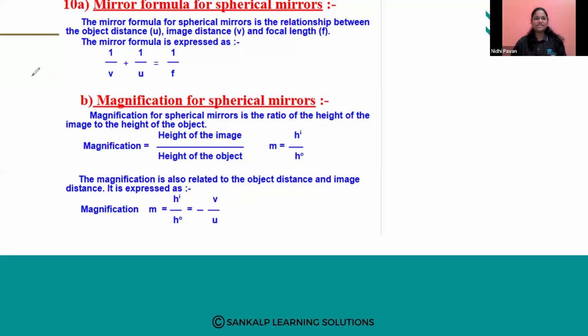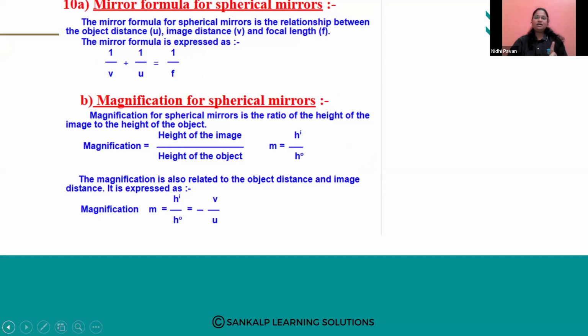These two formulas, okay, are very, very important. This formula, they will give problems of around 2 marks. This formula, they may give for 3 marks or 4 marks. Okay, one guaranteed question will be there based on this formula, the mirror formula, or they might also give the lens formula. Lens formula is also there in this.